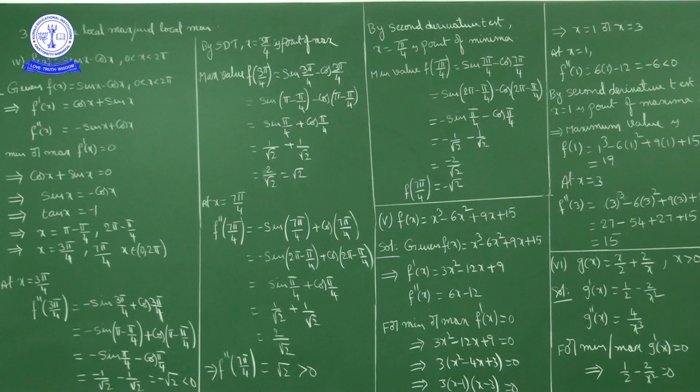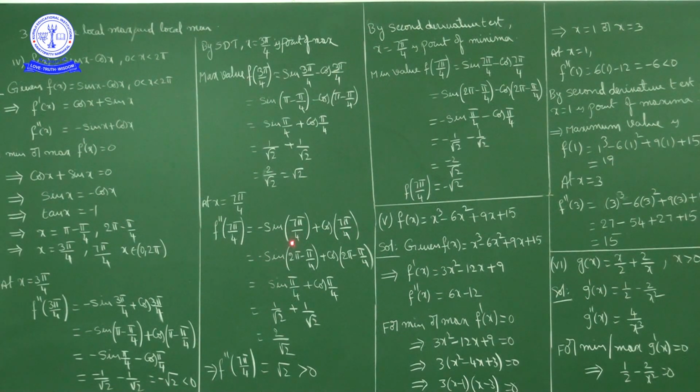Okay. Next, one more critical point we got, that is x is equal to 7 pi by 4. Now we'll verify the sign of f double dash of x at x is equal to 7 pi by 4. F double dash of x is how much? Minus sin x plus cos x. Now f double dash of 7 pi by 4 is minus sin 7 pi by 4 plus cos 7 pi by 4.